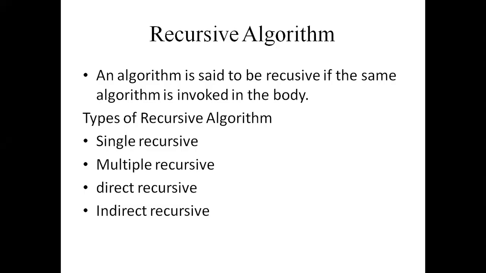An algorithm A is said to be indirect recursive if it calls another algorithm, which in turn calls A. That is, we have two functions, function A and function B. Inside function A we call function B, then again it moves to function A. That type of recursion we call indirect recursion.